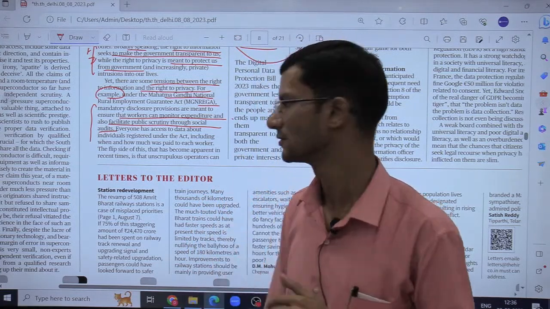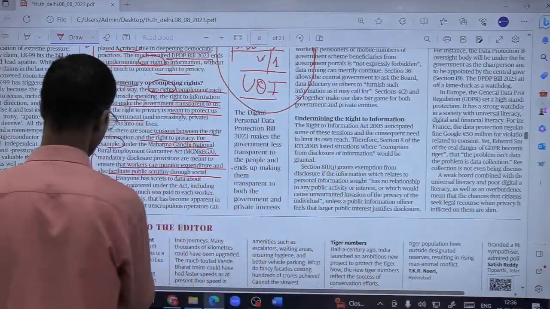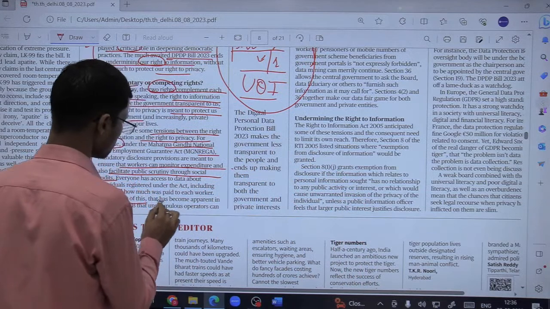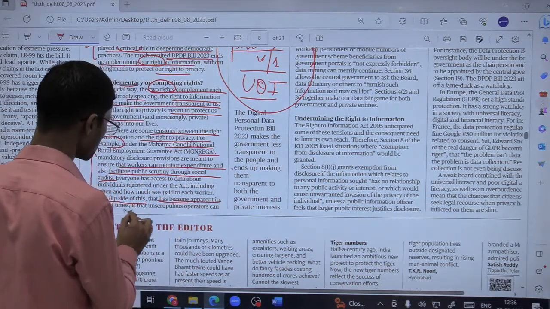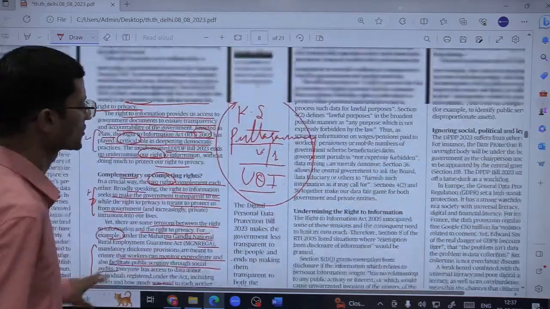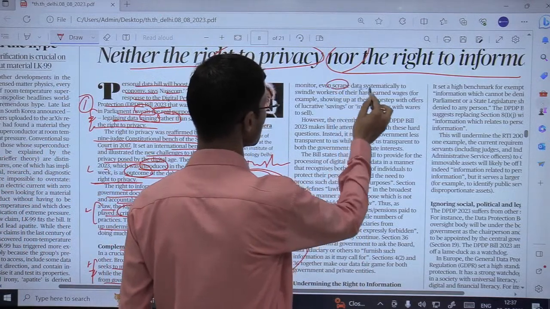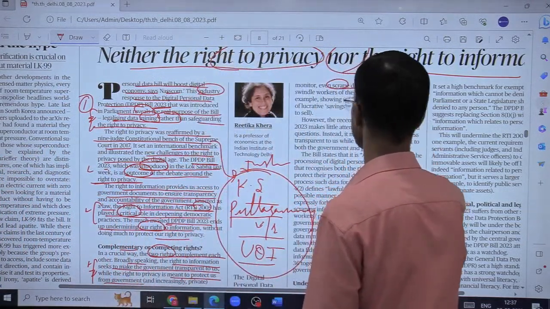Fine. So this is the example, but the flip side of this, the downside of this, it has become apparent in recent times, is that unscrupulous, dishonest or unfair operators monitor, even scrape data. Scrape means gather data systematically to swindle.